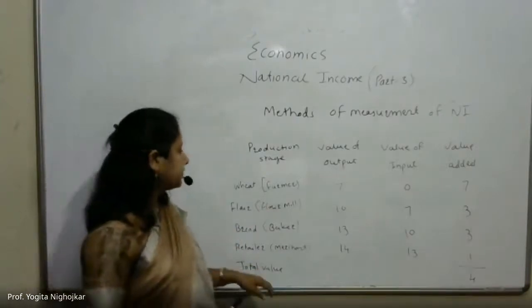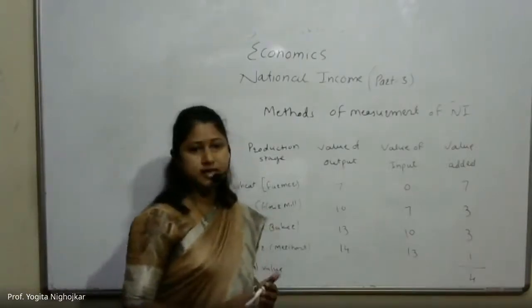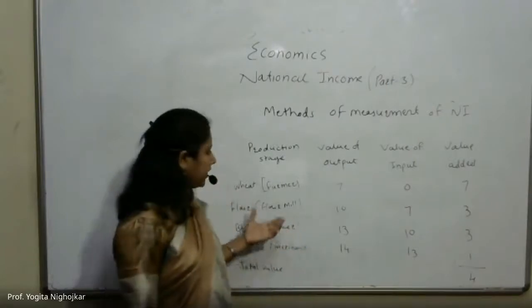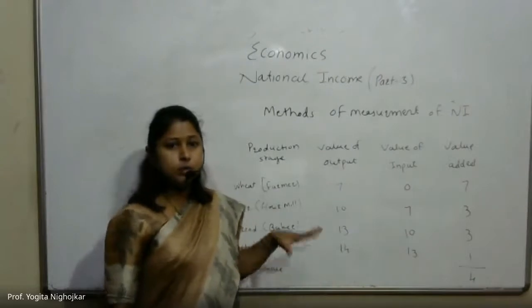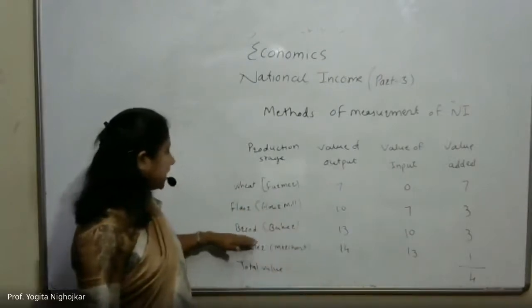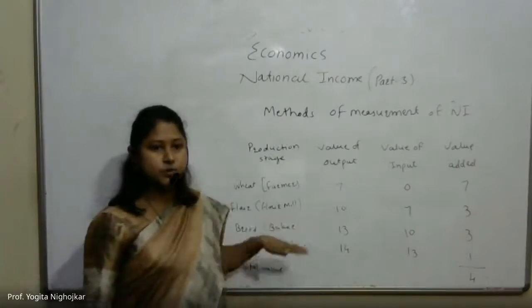Here in this example, we assume a much simplified model of an economy producing only a single final product. Which is the final product? That is bread. Bread is a final product here.